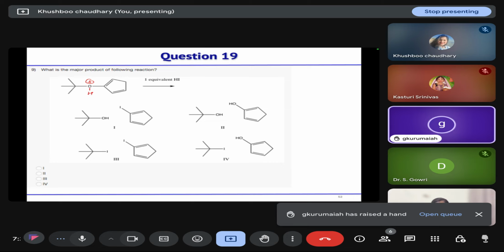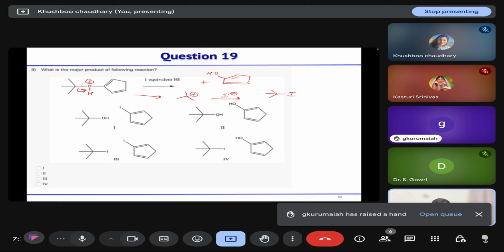Option B is correct. Now if this leaving group leaves, it leads to the formation of a tertiary carbocation and your alcohol. This tertiary carbocation is stable. Then the negative ion will attack and it leads to the formation of this compound. So the correct option is this fourth option.